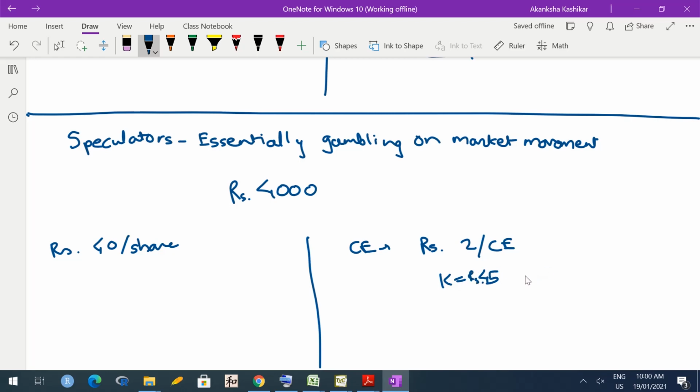Okay, now one option is: you have 4,000 rupees and you can buy shares at 40 rupees per share, so buy 100 shares. Okay, now if you buy 100 shares, again there are two possibilities. At the end of say 3 months, let us assume that the period of the call option is also 3 months, the share prices could have either gone up or down.